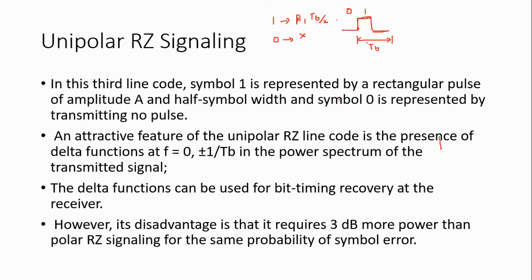And then the features of this unipolar return to 0: there will be a delta component at the frequency 0 and at the frequency 1 by Tb.